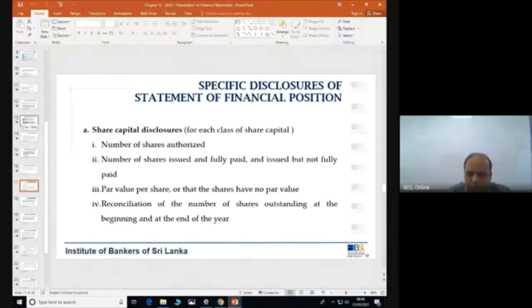Now, I hope you have gone through the two financial statements that I shared with you. In addition, you can go to the Colombo Stock Exchange website, select a company of your own choice, and look at its financial statements. You have to do a little work to differentiate the different kinds of financial statements. Since you are all in the bank, you might be looking at a bank's financial statement, but it is very important to know other kinds of businesses.